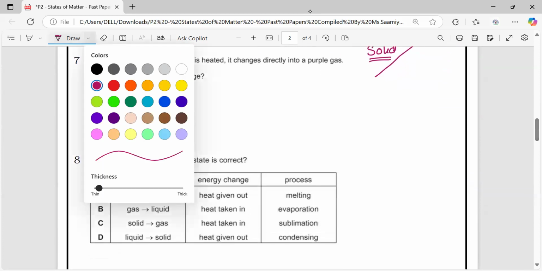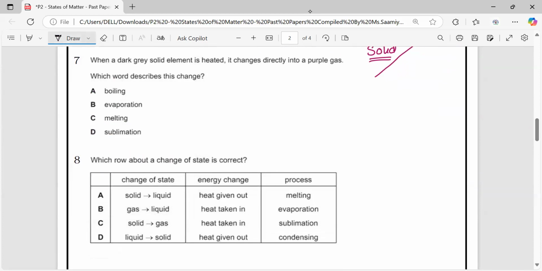Number 7. When a gray solid element is heated, it changes directly into a purple gas. Which word describes this change? Again, solid is changing into a gas, so it's called sublimation.